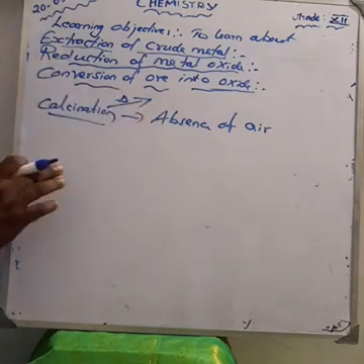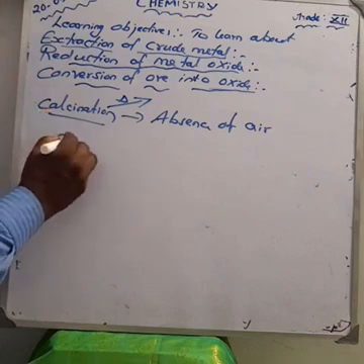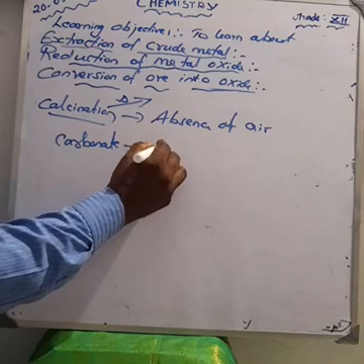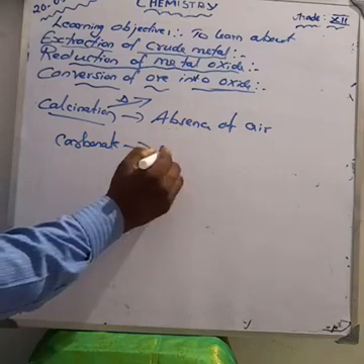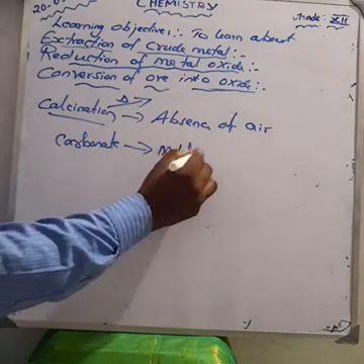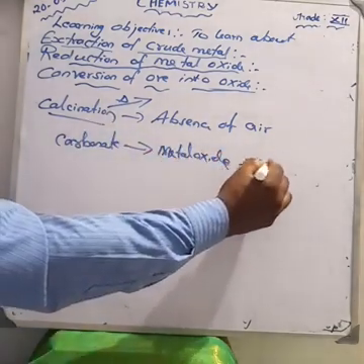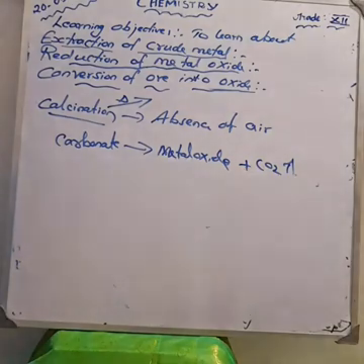During calcination, the carbonate ore is converted into metal oxide and carbon dioxide gas is evolved. Carbonate ore, don't forget that, is converted into metal oxide and carbon dioxide is evolved.